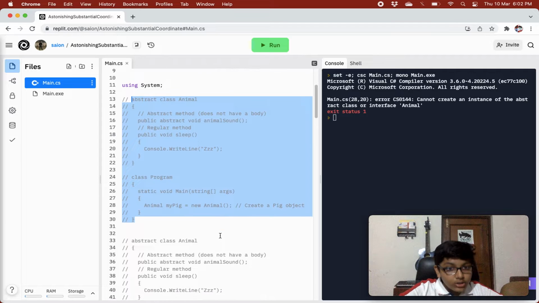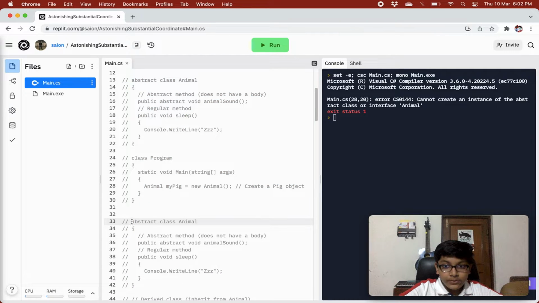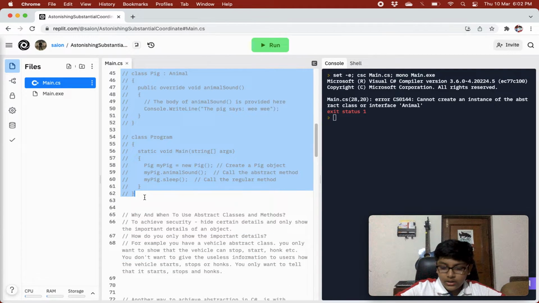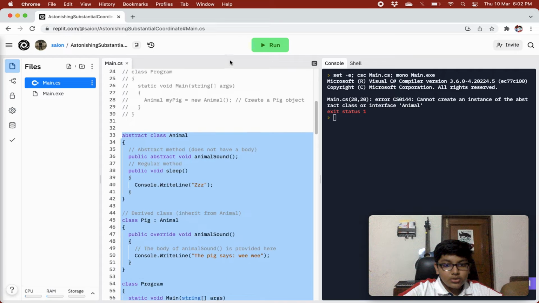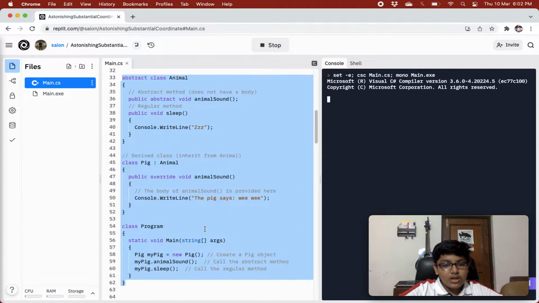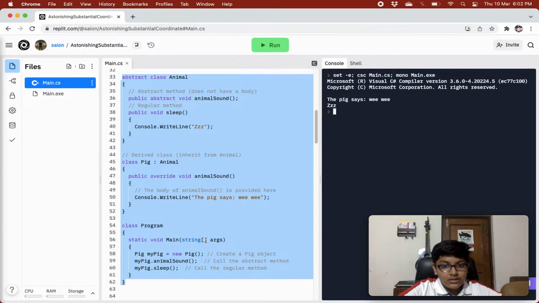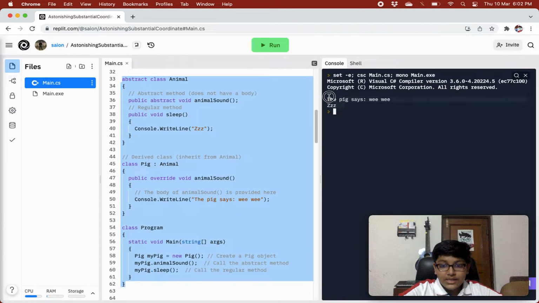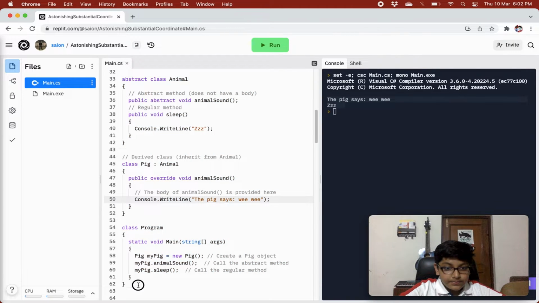Now if I run this code, the expected result, the pig says vv and then z, will come. So as you can see, the pig says vv and z came, as expected.